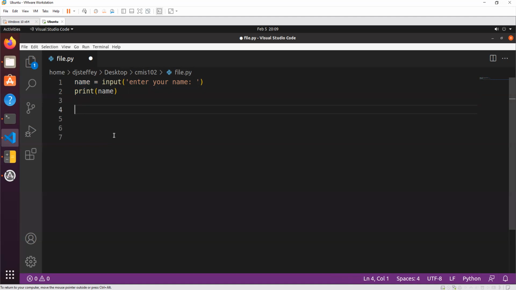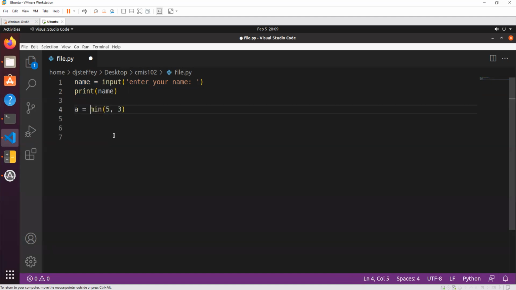There's a few more. We're just going to give a few examples. There are many, many built-in Python functions, and we're just going to talk about a few as we review functions. There's one called min. If you give min two numbers, it will return to you the smaller number.